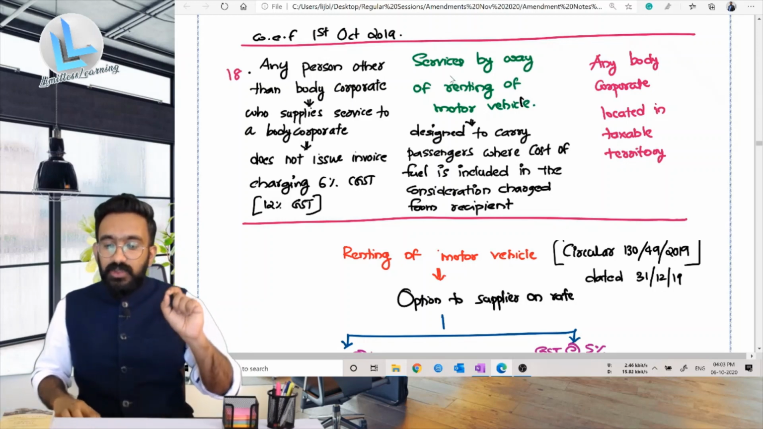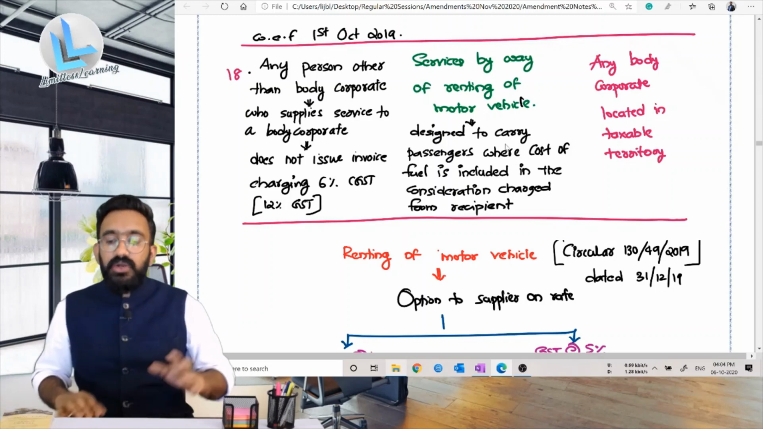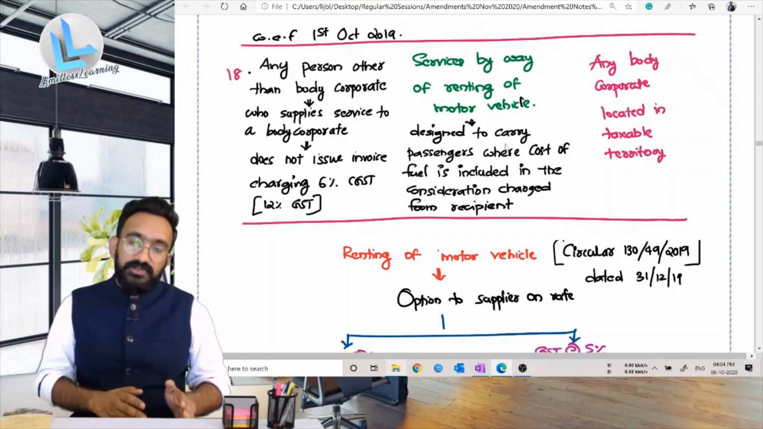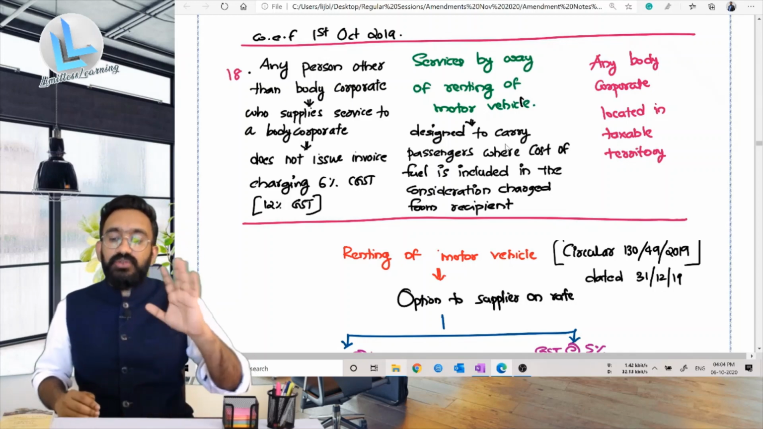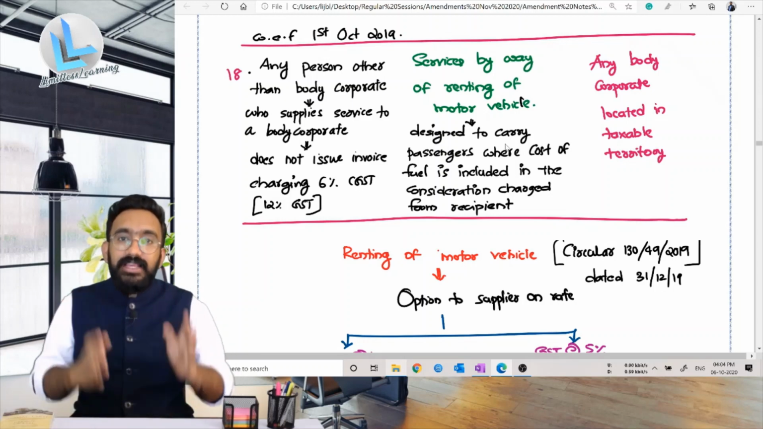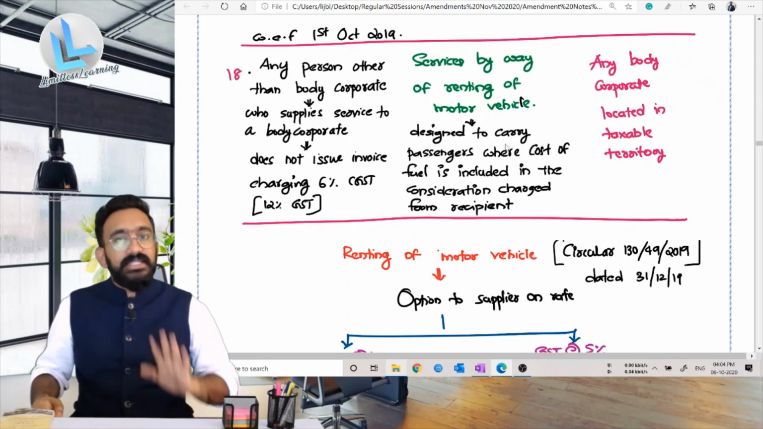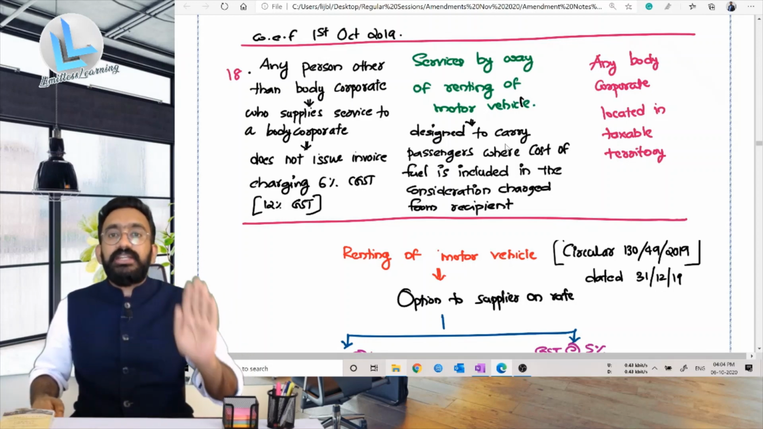Okay, so other than a body corporate is supplying. Now what is this? What is the nature of this particular activity? Services by way of renting of motor vehicle designed to carry passenger where cost of fuel is included in consideration charged from the recipient. You're renting a motor vehicle. Say I have 5 Swift car. I give this 5 Swift car on rent to Infosys. Will I come under this particular head? Yes, I'm doing renting of motor vehicle.